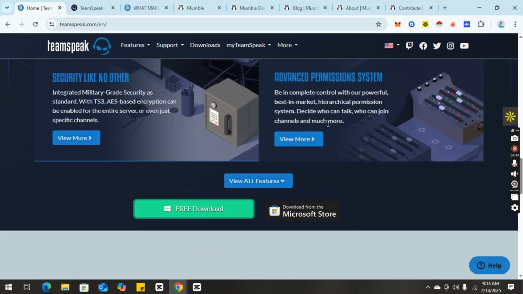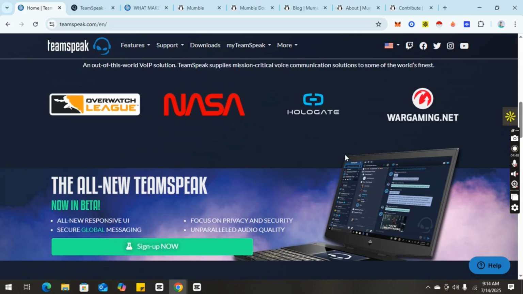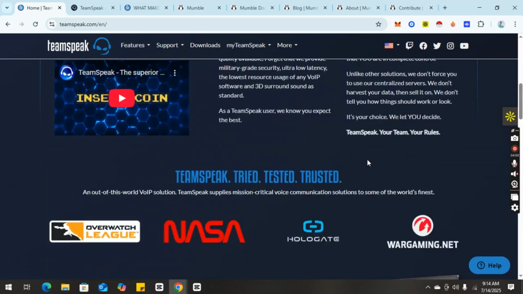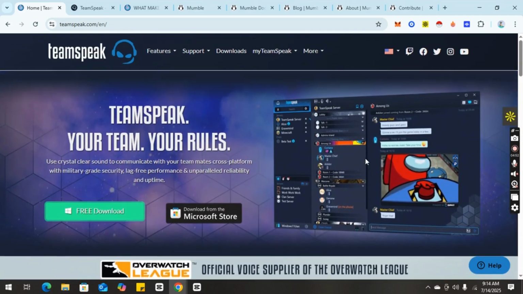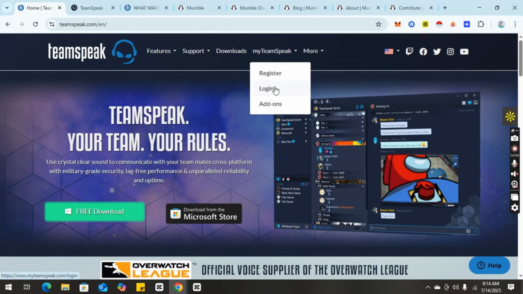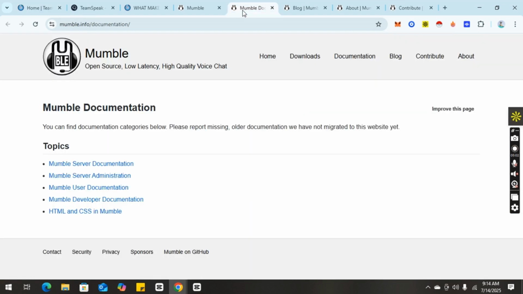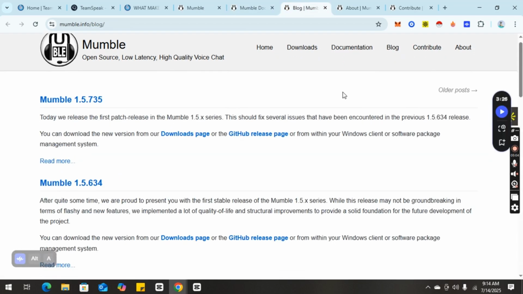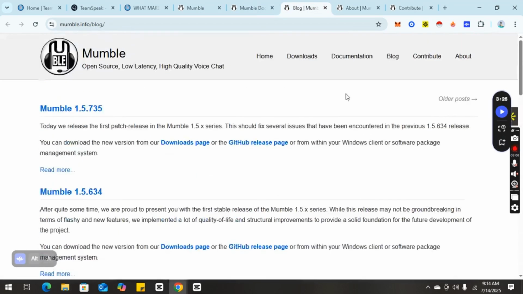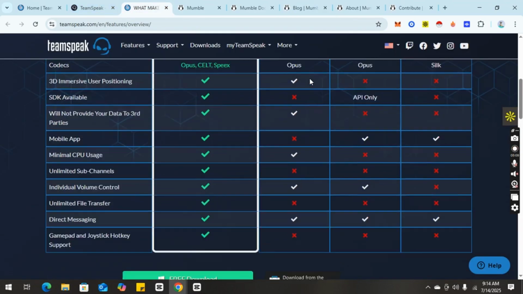When it comes to mobile use, TeamSpeak offers polished iOS and Android apps with syncing support, while the Mumble mobile client is functional but more bare bones. Community-wise, Mumble has a tight-knit, developer-driven audience, while TeamSpeak boasts a broader user base, including partnerships with competitive game titles and clans.